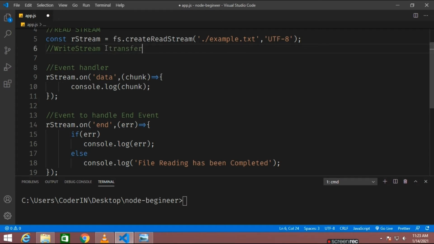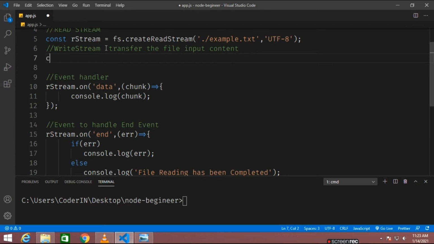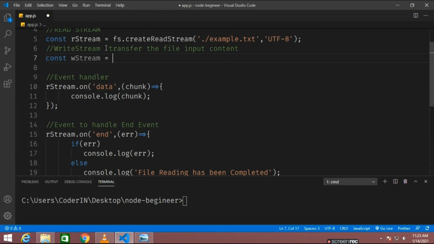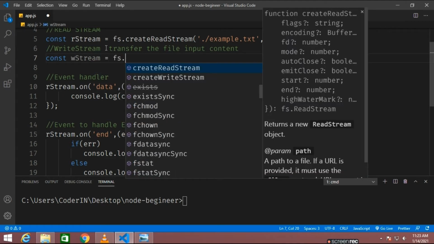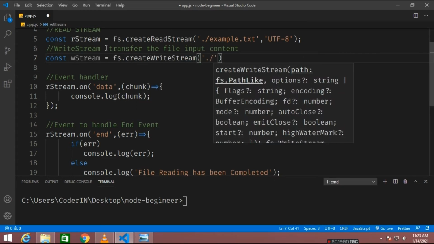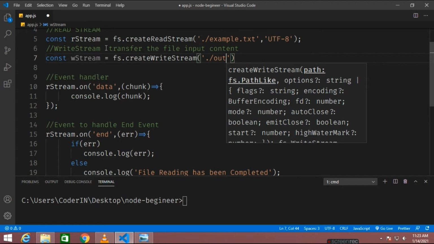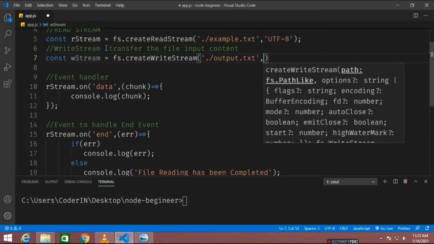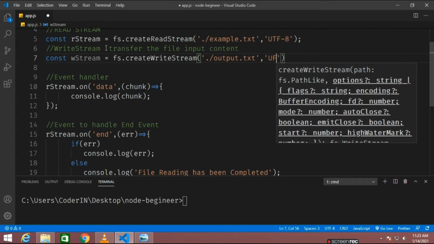So we have to create another file, and we'll be passing all the text, all the sentences, the paragraph that we were reading here, into that particular write stream variable. So wstream equals fs.createWriteStream, and I've created a file here known as output.txt, and I want its encoding format to be UTF-8.